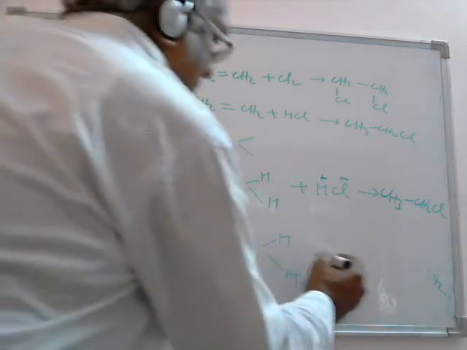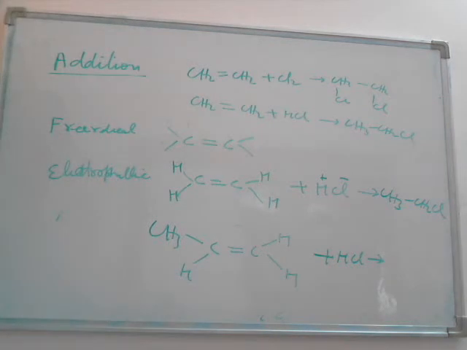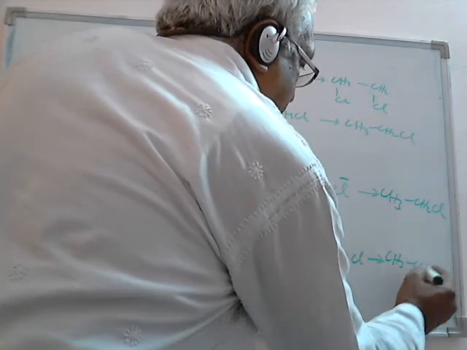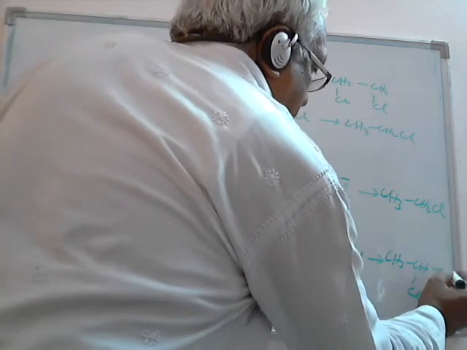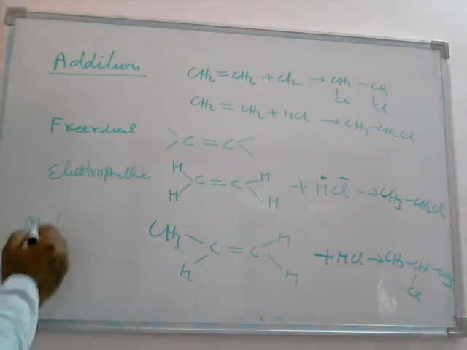Now in this, if we add HCl, we have to follow the Markovnikov rule. According to the Markovnikov rule, chlorine will be attached to that carbon which carries fewer hydrogens, and hydrogen will be added to that carbon which carries more hydrogen atoms. So it will form 2-chloropropane. This is according to the Markovnikov rule.